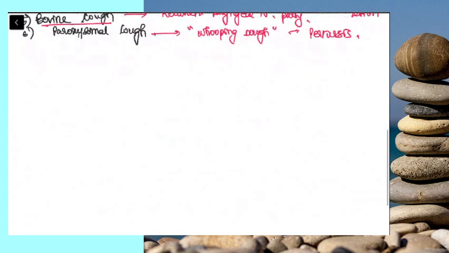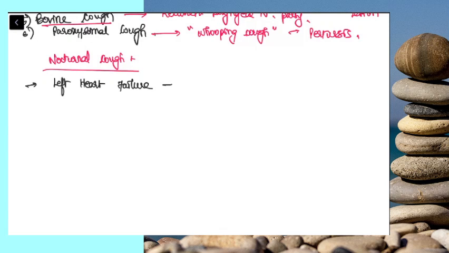An important thing is, if the patient is telling that he is getting cough only during the night time, that is nocturnal cough, it is associated with certain very important conditions. First will be left heart failure. This comes with a symptom known as paroxysmal nocturnal dyspnea. So you can go and read about why patients get nocturnal dyspnea in initial left heart failure.